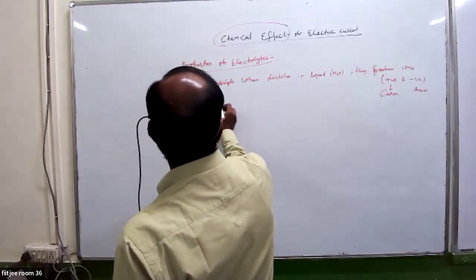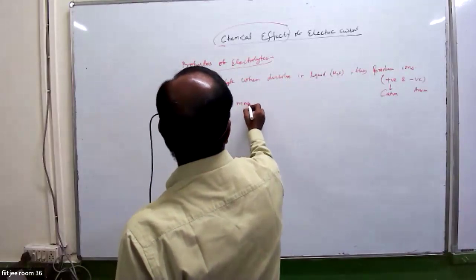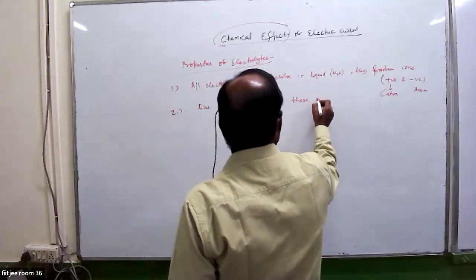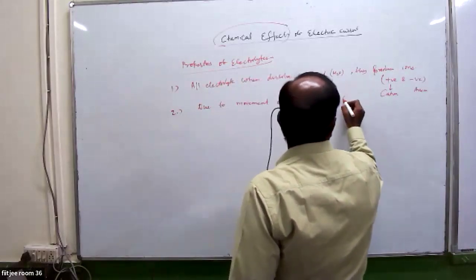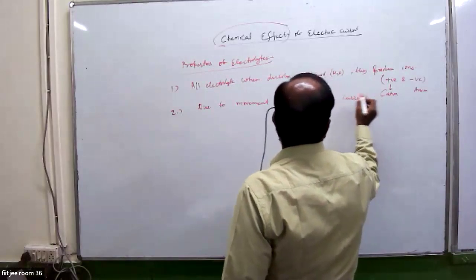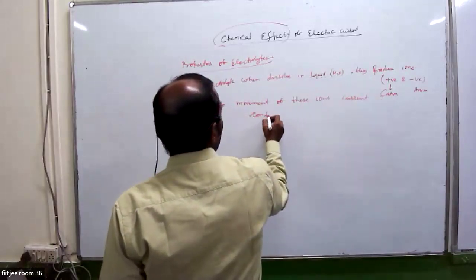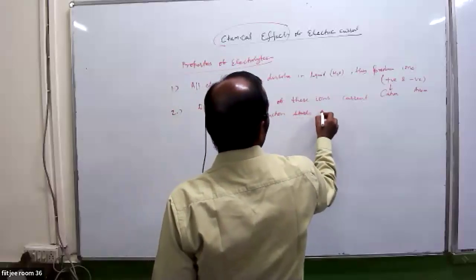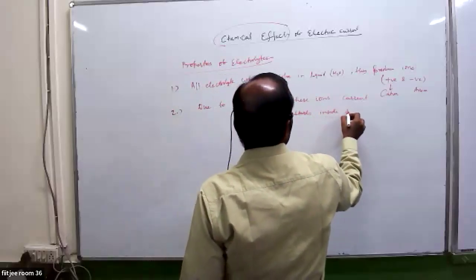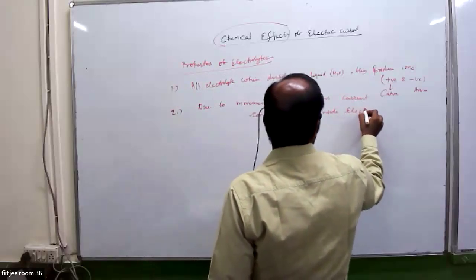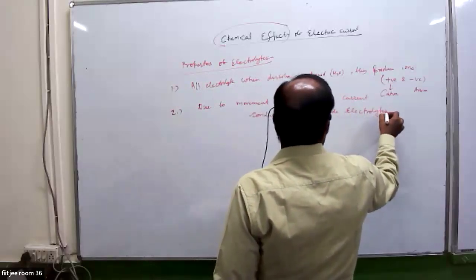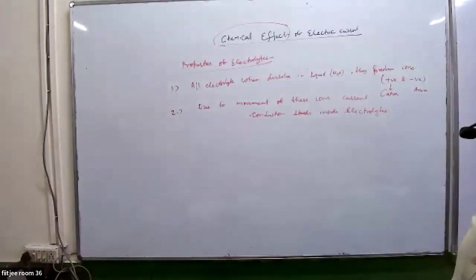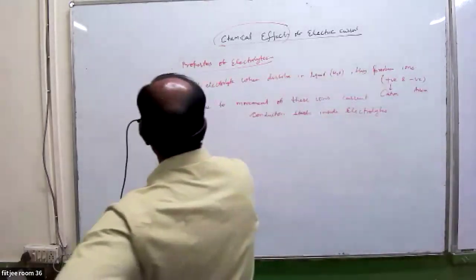Due to movement of these ions, current conduction starts inside electrolytes.